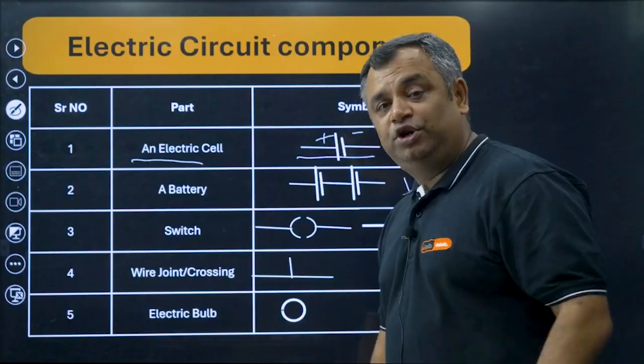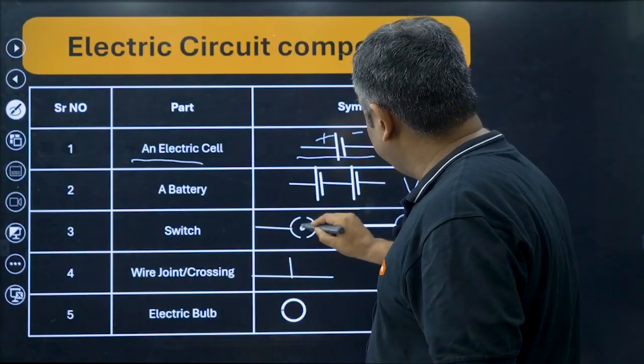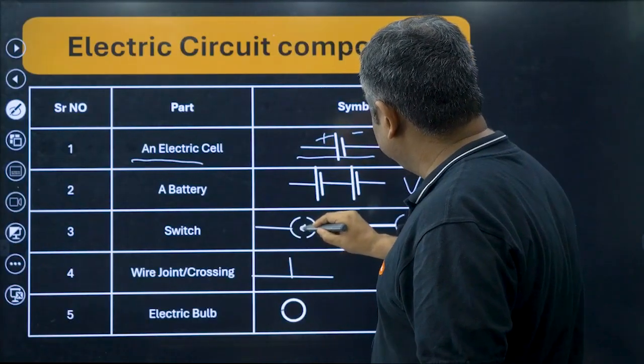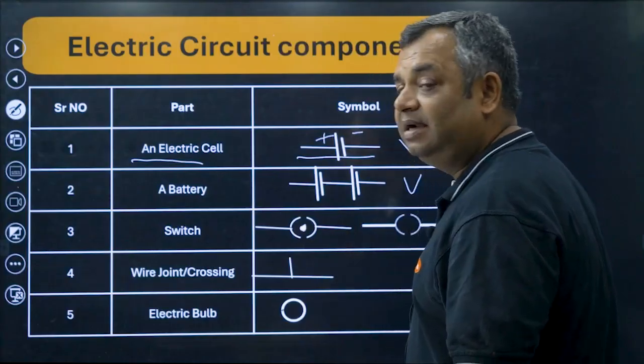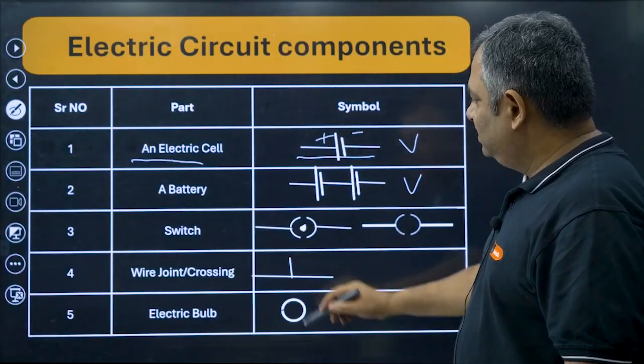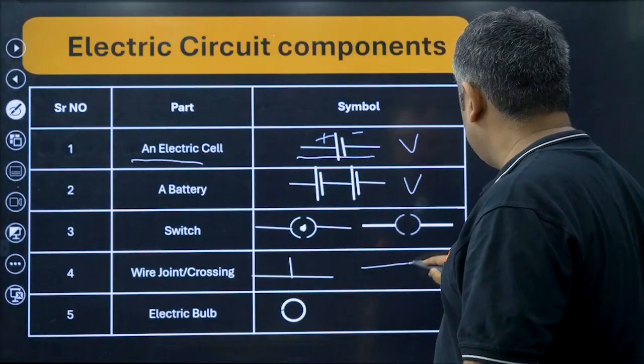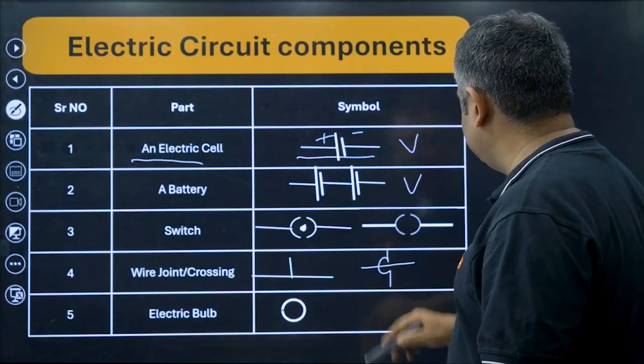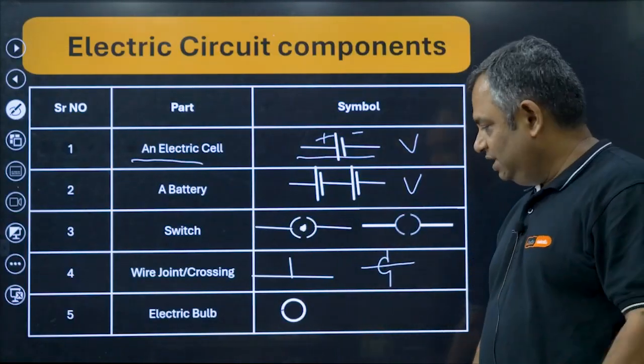Next comes the switch. You remember that switch? If the switch has got this dot into it, the switch is closed. That means the current can be flowing through the switch. If it is open, the switch is not on. This is called wire joint, and wire crossing. You draw a wire and you make it like this. It becomes wire without crossing each other.